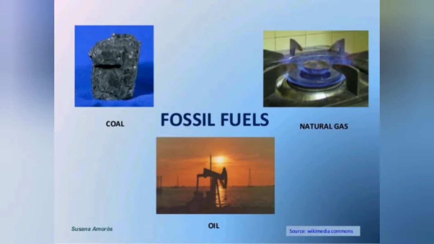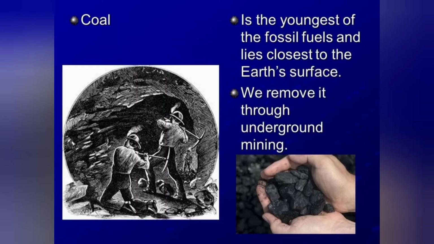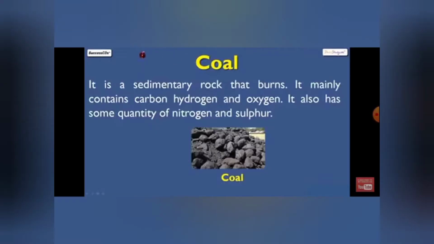If we look at the fossil fuels, there are generally three fossil fuels. One is coal, the second one is natural gas, and the other one is oil. Coal is known as the youngest fossil fuel, and it is also present near the surface of the earth, as it can be obtained by mining. Coal is considered a fossil fuel, and it is a sedimentary rock that can burn.